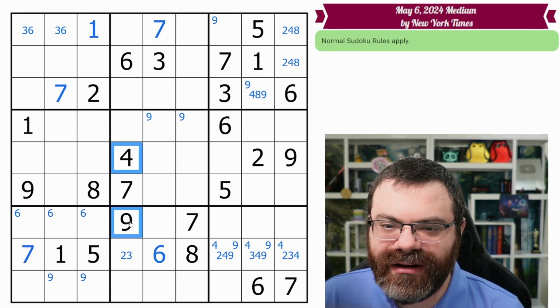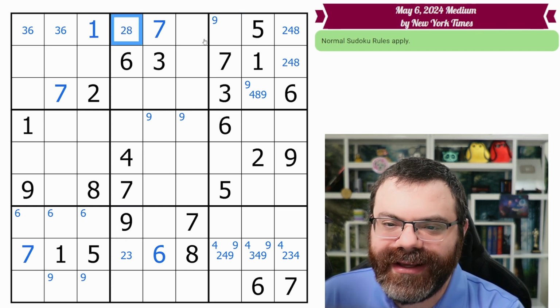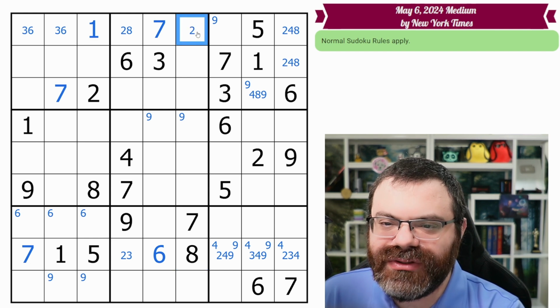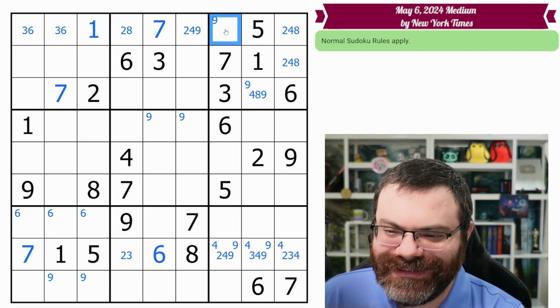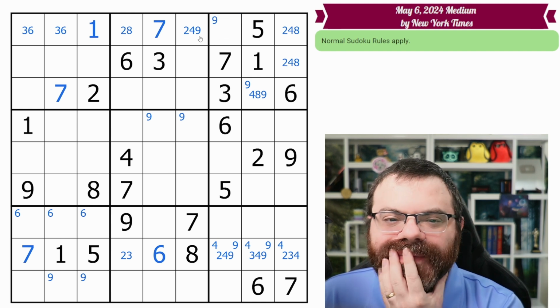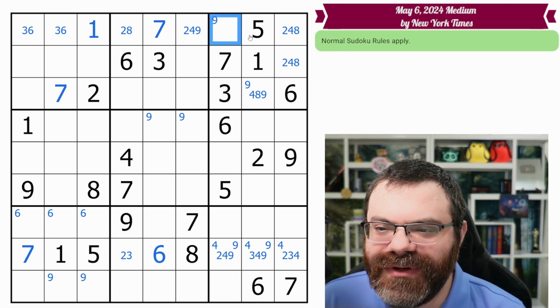So I'm looking for 2, 4, 8, 9. And I see that 4 and 9 see here. So this is down to 2, 8. This sees an 8. So this is 2, 4, 9. And this is down to 2, 4, 8, 9 still. It still can be any of them. So we knew that from the box.